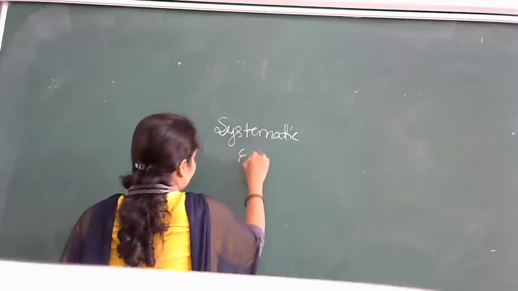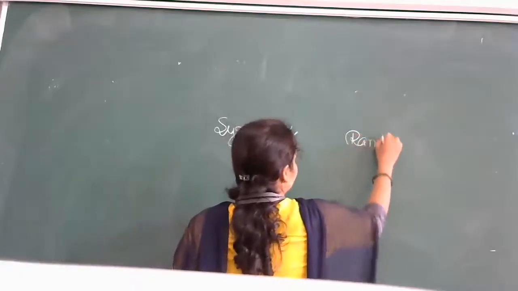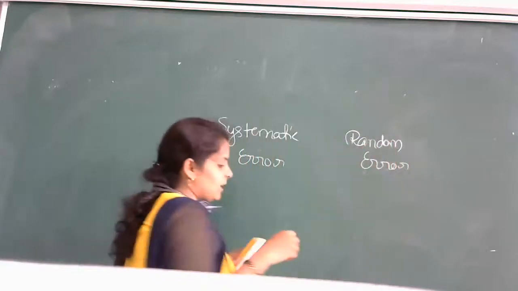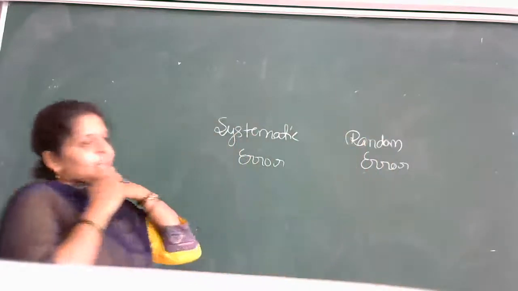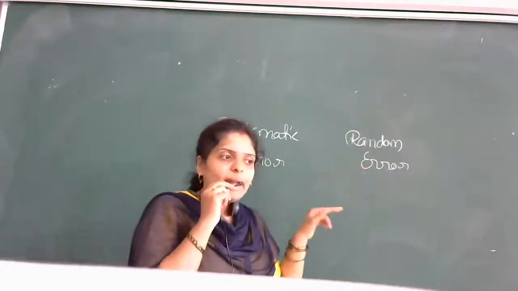So systematic error and random error. Actually, I wanted to take this live class because interaction will be there. So I taught less in that recorded video. Okay, systematic error and the random error.